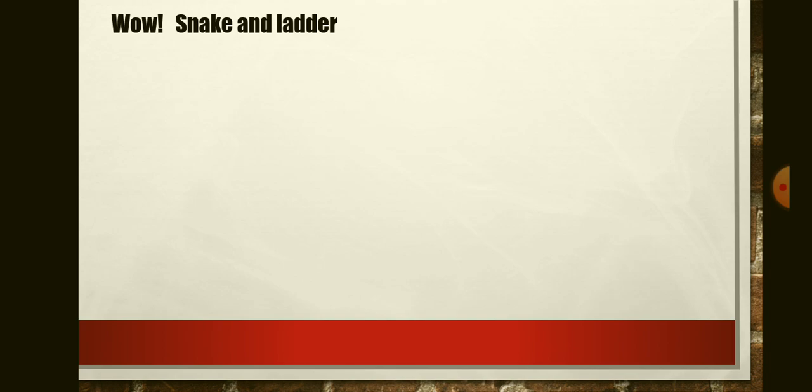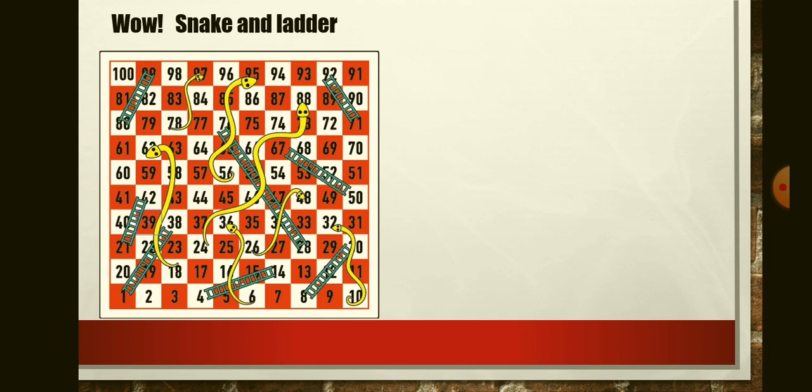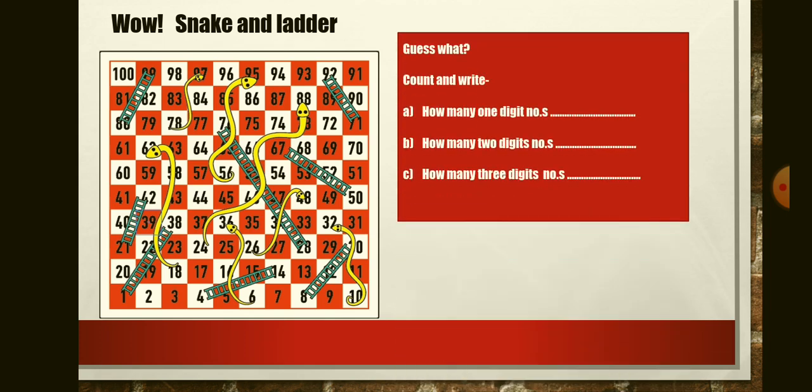Wow, snake and ladder. Have you ever heard about it? Yes. Do you like this game? I also like this game. So let's start. One picture of snake and ladder has been given. Do you want to play? Yes, surely you can play, but you will not throw the dice on the screen, okay? So how will you play with snake and ladder? Let's start.